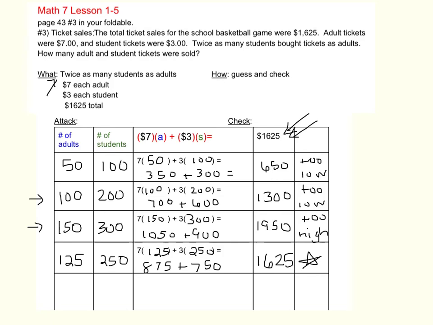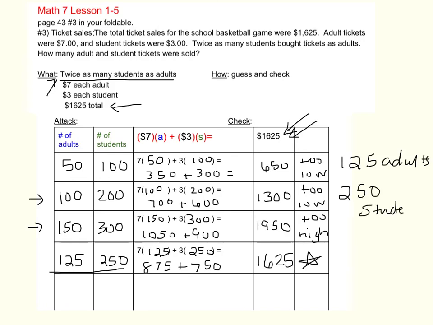So what we know from this, now we have to go back and make sure that we've answered all parts of it. Do these ticket sales add up to $1,625? Okay, that's the total. Yep. Are there twice as many student tickets as adults? Yep, twice as many student tickets as adults. So then, of course, we would write our answer. There's 125 adult tickets that were sold and 250 student tickets that were sold.